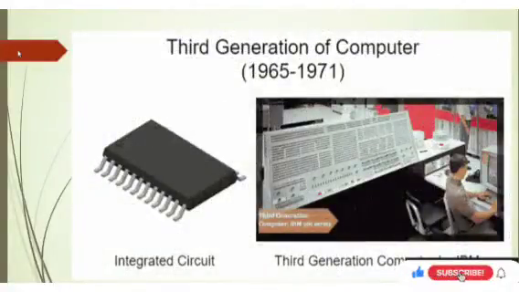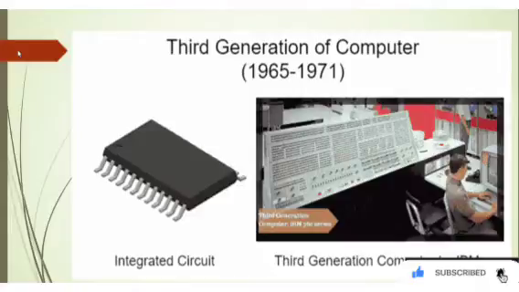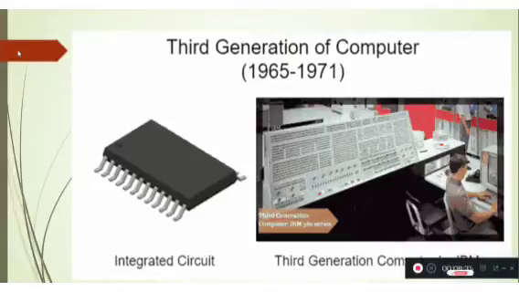Next is the third generation. It starts from 1965 to 1971. The third generation of computers was categorized by the use of integrated circuits, that is ICs. The third generation period is considered from 1965 to 1971.